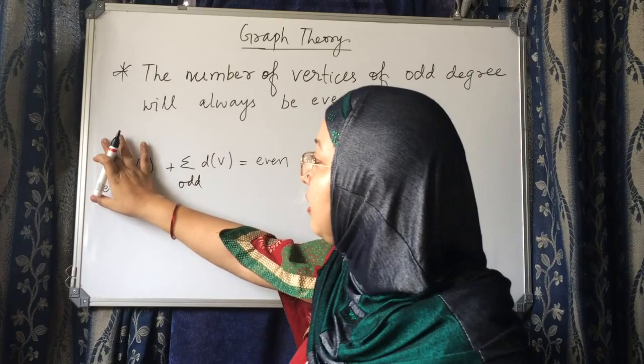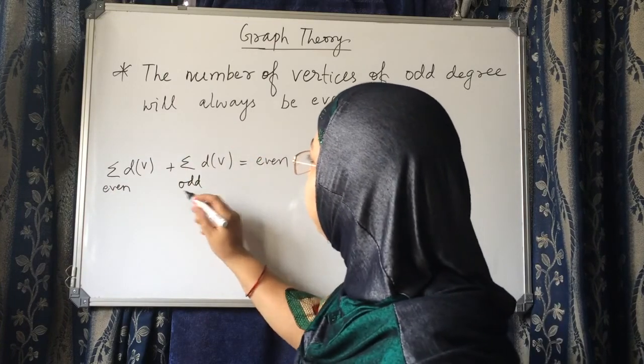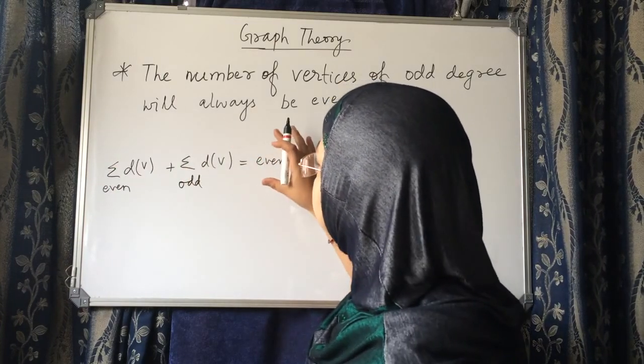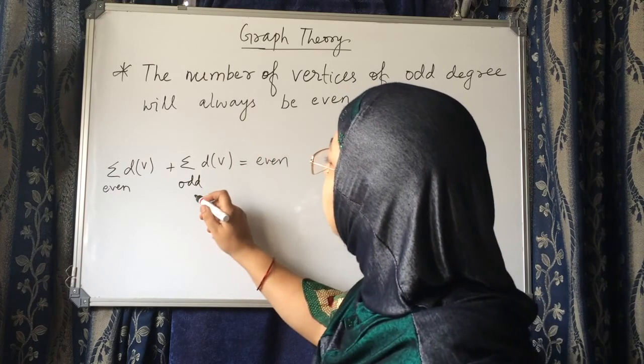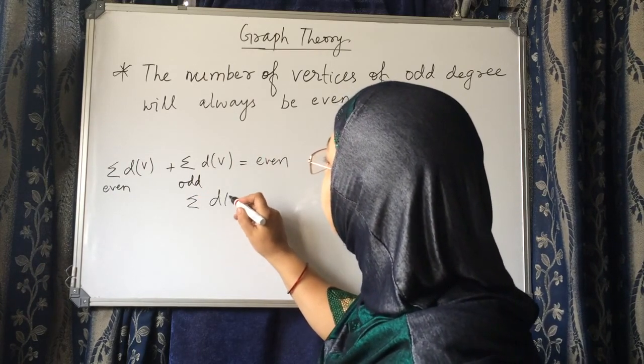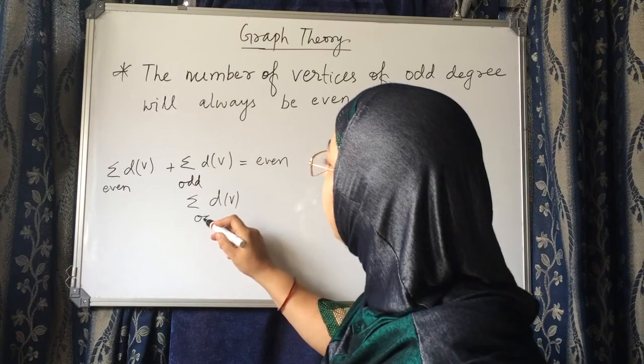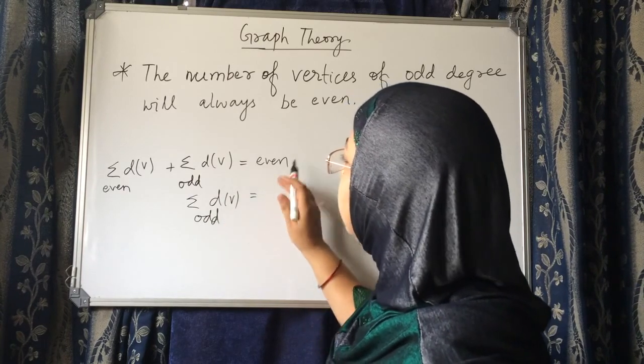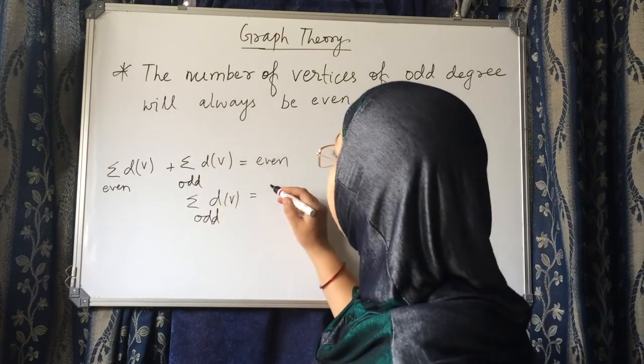Okay, so let me subtract this from this. What will be the sum of degrees of vertices which have odd degree? It will be even minus even.